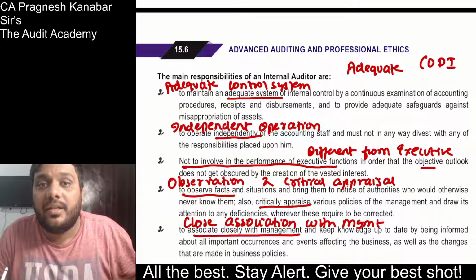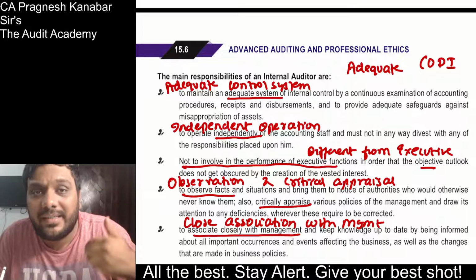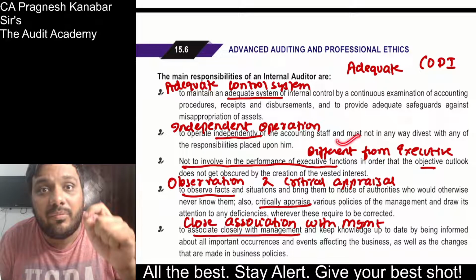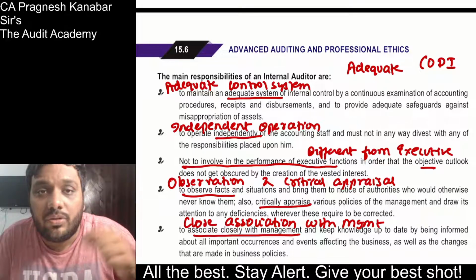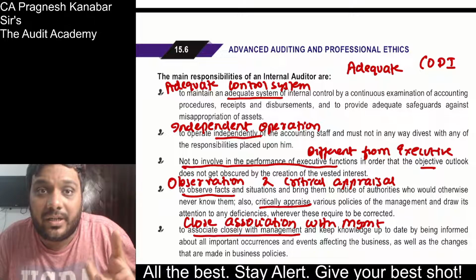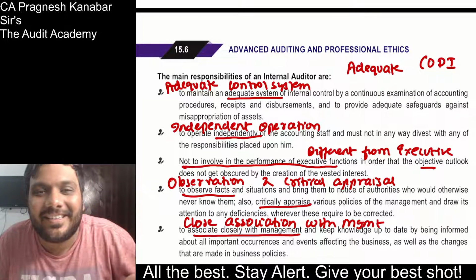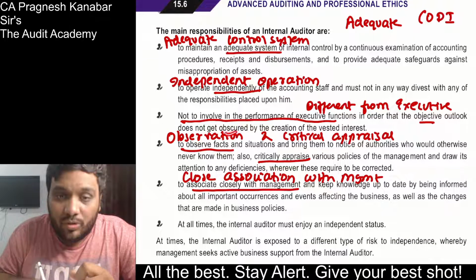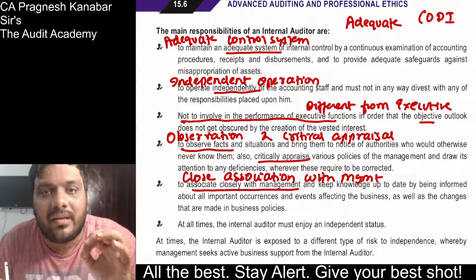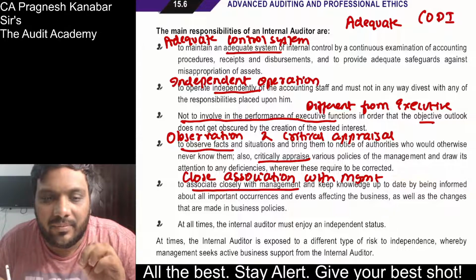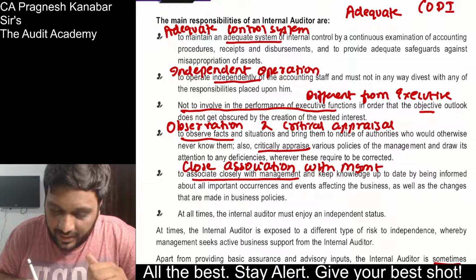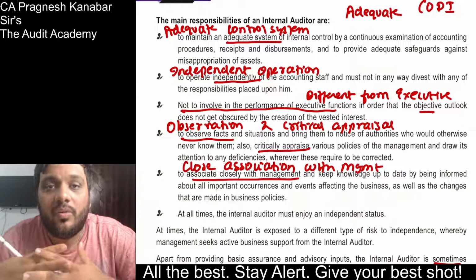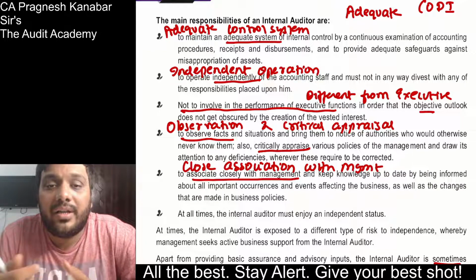However, the major responsibility is whenever he's acting as internal auditor, he needs to be independent. He needs to stay different from the executive. That means he himself should not be the manager of a particular activity, correct? Then how will he conduct internal audit? So he should be different from executives, correct? He needs to observe the facts, situations, and do a critical appraisal. That means critical evaluation, examination of the data. Then he needs to work in close association with the management. Only then he will be able to communicate his reports freely.